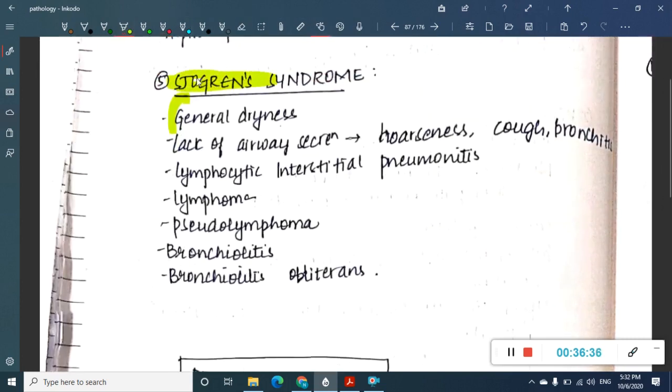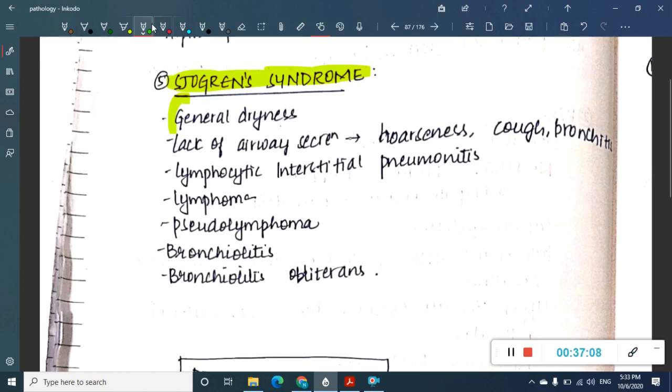So in Sjogren syndrome there is dryness, right? Because in Sjogren syndrome there is no airway secretion. See, Sjogren syndrome is lymphatic inflammation or infiltration which occurs in the glandular tissues, salivary glands, lacrimal glands. Along with that even the airway glands, bronchial glands, all those get affected. As a result there won't be any proper airway secretion. So this leads to hoarseness of voice, cough and bronchitis.